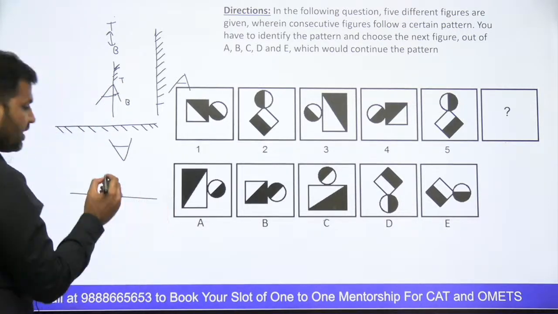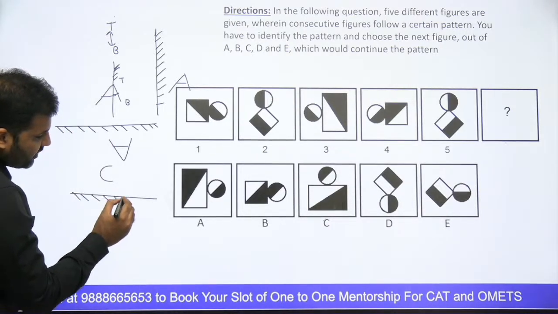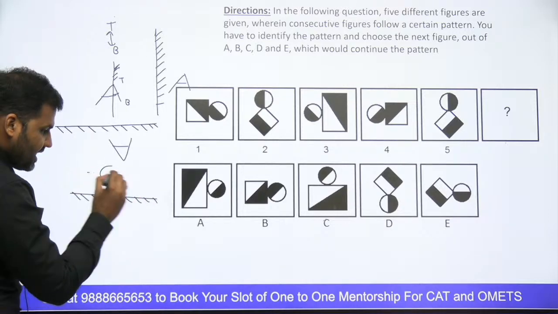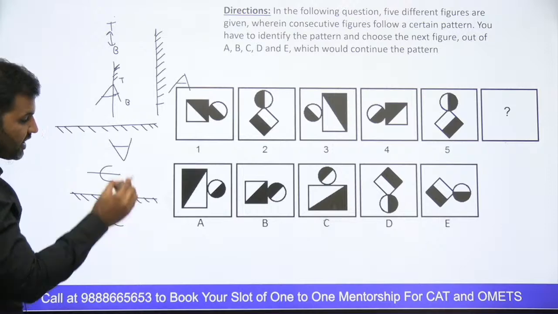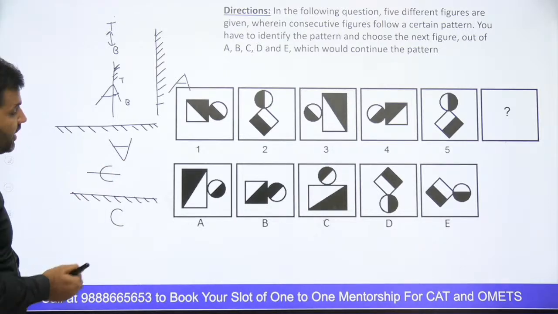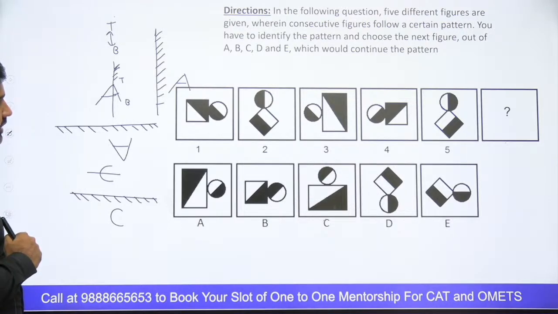For example, if I ask you to make a water image of the letter C, you know that on cutting C horizontally, the top and the bottom part remain the same. So C's water image will be the same as C. It will not change, because top and bottom are both the same. Left and right do not change in a water image, right?